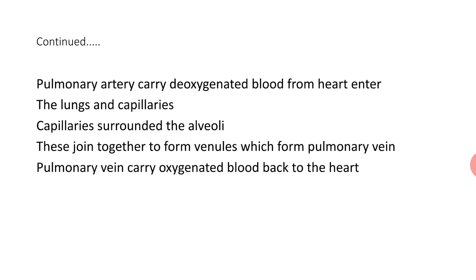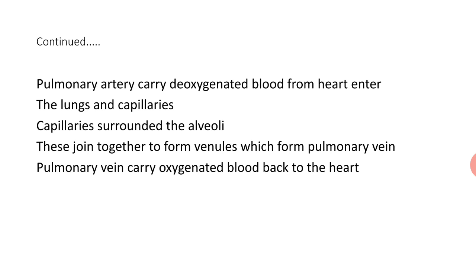The pulmonary artery carries deoxygenated blood from the heart and enters the lungs and capillaries. Capillaries are very thin and surround the alveoli. So we can say alveoli are usually surrounded by a bunch of capillaries, and these join together to form venules, which form the pulmonary vein.